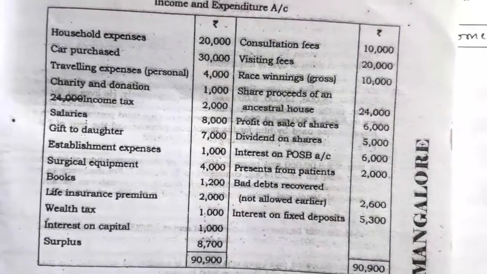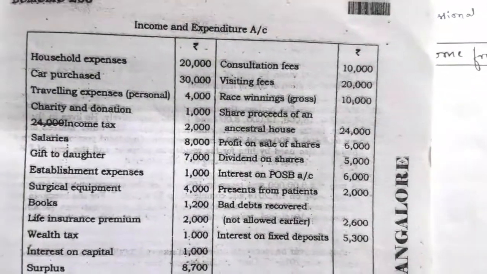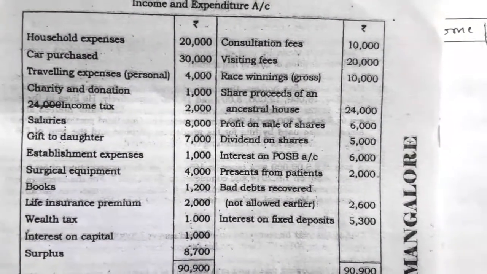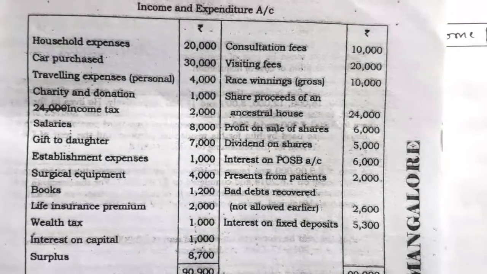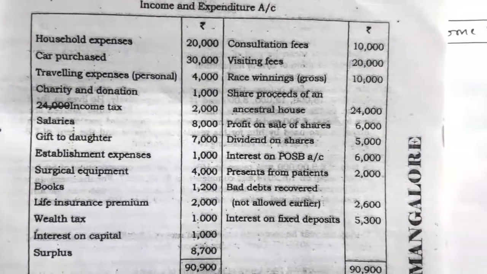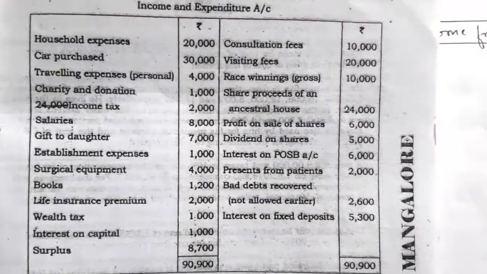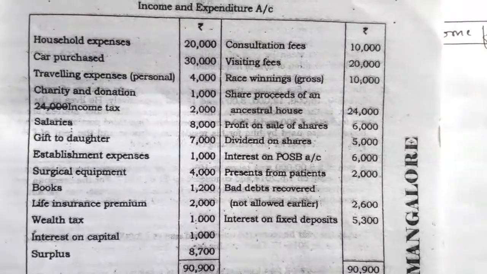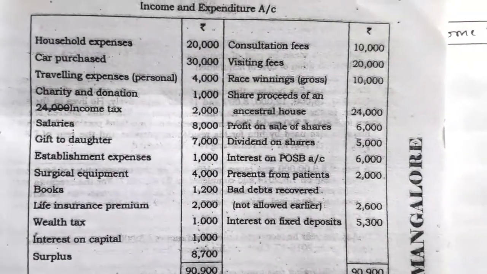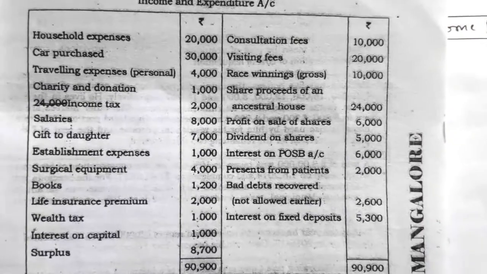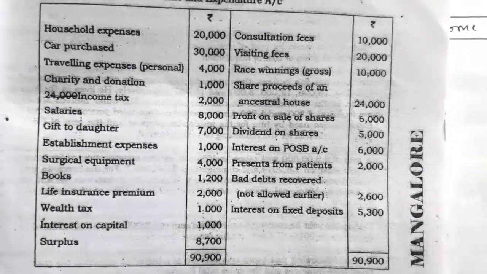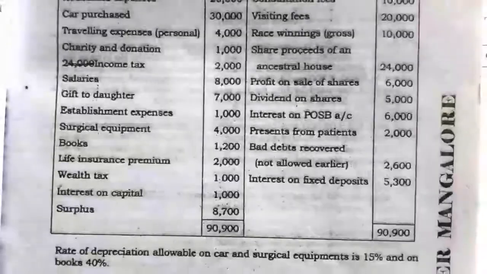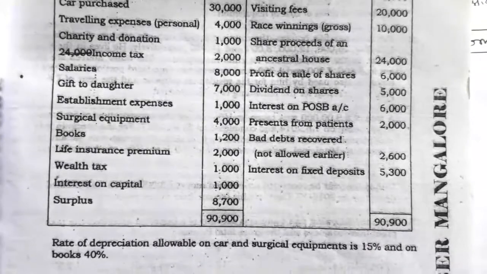capital rupees 1,000. On the credit side, receipts: consultation fees rupees 10,000, visiting fees rupees 20,000, race winnings gross value rupees 10,000, share proceeds of an ancestral house rupees 24,000, profit on sale of shares rupees 6,000, dividend on shares rupees 5,000, interest on POSB account rupees 6,000, presents from patients rupees 2,000, bad debt recovered not allowed earlier rupees 2,600, interest on fixed deposit 5,300. So the surplus in the income and expenditure account is 8,700. Total of both sides 90,900.